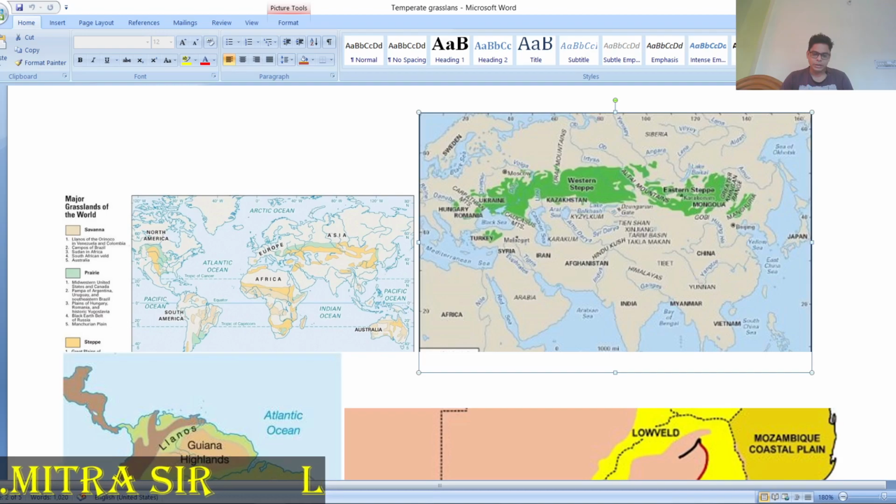The Central Asian regions include Mongolia, Tibet, Sinkiang, Turkmenistan and parts of the steppes. The physical landscape is very complex over there: mountains, plains and plateaus, all types of rugged topography you can find there. Then come to the soil, climate and vegetation, which are varied and complex, meaning they vary from one area to another. If you look at the vegetation or the climate of the western steppe and the eastern steppe, these are far different.